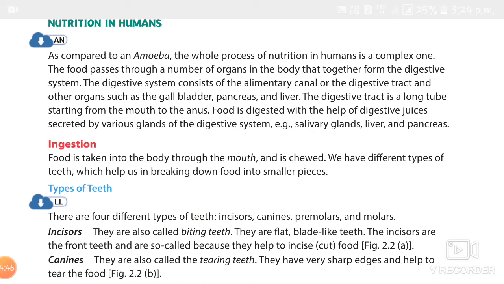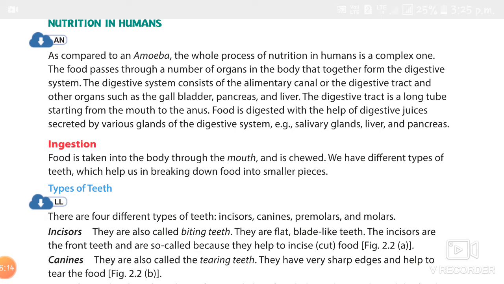In that we studied types of teeth, right? There are actually 4 different types of teeth: incisors, canines, premolars and molars. An adult human can have a maximum of 32 teeth. There are 4 incisors, 2 canines, 4 premolars, and 4 or 6 molars in each jaw.